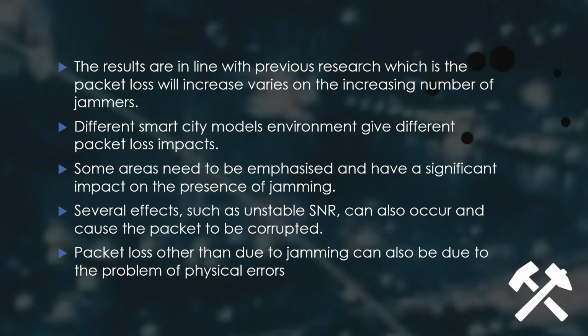As for the conclusion from the results explained before this, the results are in line with previous research, in that the packet loss will increase depending on the increasing number of jammers. Different smart city models and environments will give different packet loss under jamming impact. Some areas need to be emphasized as they significantly impact the presence of jamming. Several effects, such as unstable signal-to-noise ratio, can also occur and cause the packet to be corrupted. Packet loss other than from jamming can also be due to physical errors, as stated in the previous literature review part.